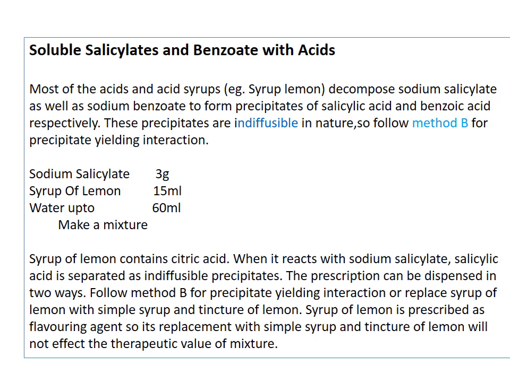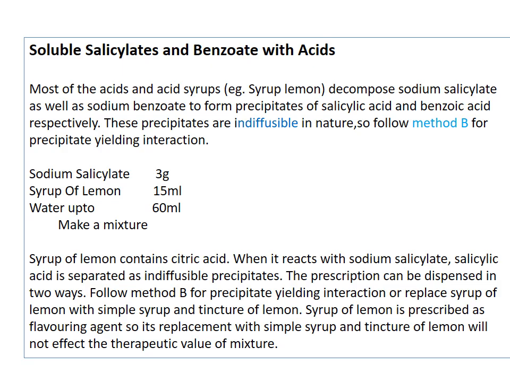And what type of precipitate is formed? Yeah, the precipitates formed are indiffusible in nature. Okay, so indiffusible means it is very difficult to diffuse. So this problem can be overcome by following method B for precipitate-yielding interactions.